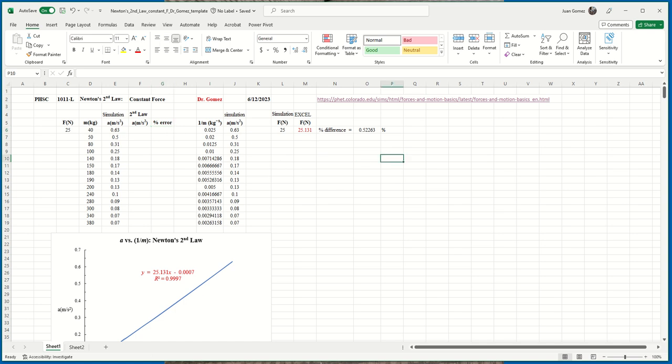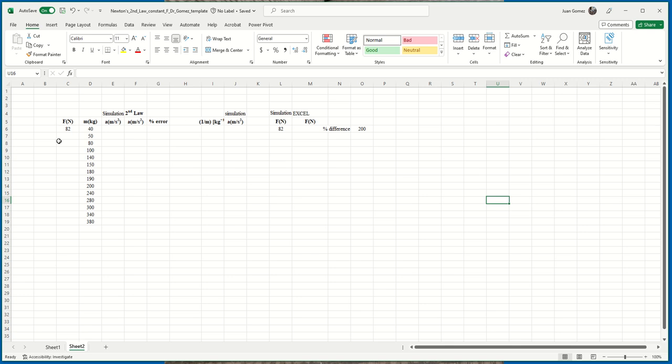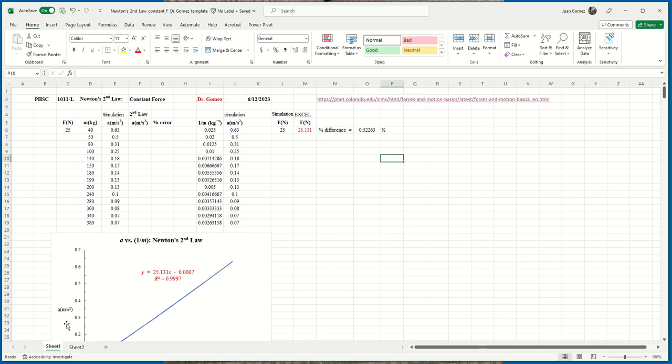You can just copy them over to sheet 2, because notice everything here is in columns, rows 4 to 19, and notice again, the first mass 40 is in D6. Go back to sheet 1. 40 is in D6. So all the cell references are the same. The only thing lacking is I don't need the title and all over it, but all the cell references are the same. Okay, well what about the percent error?